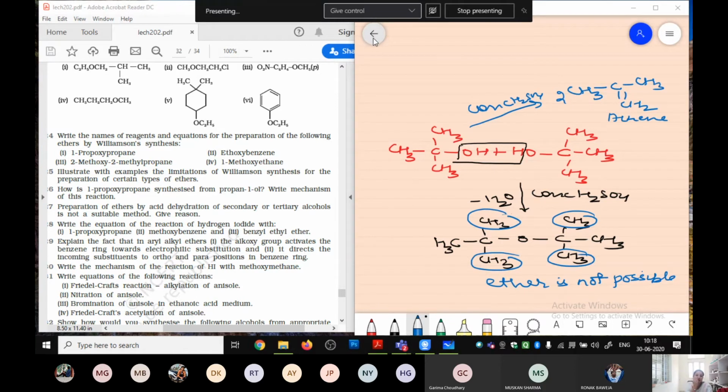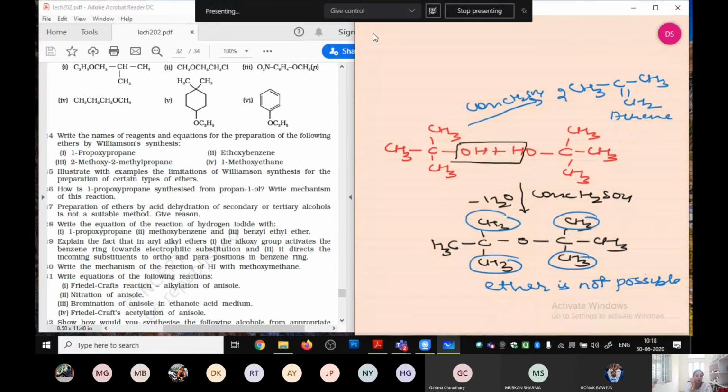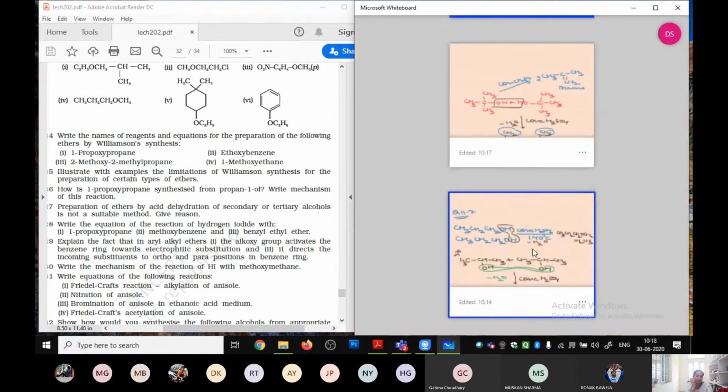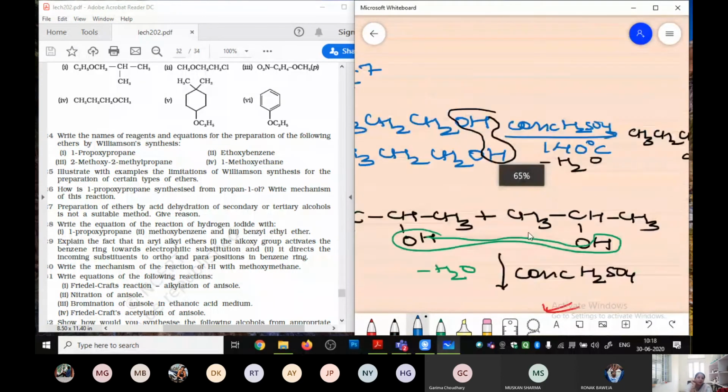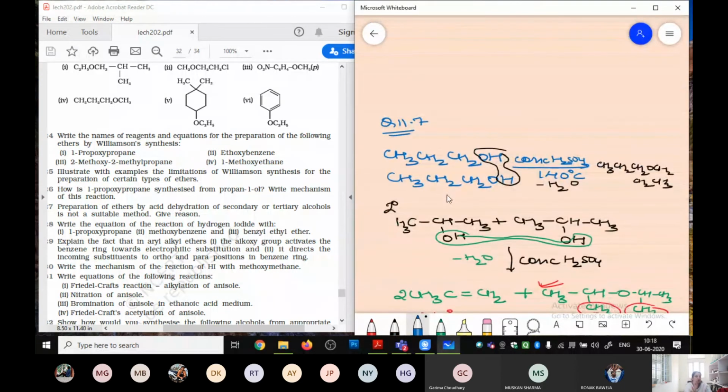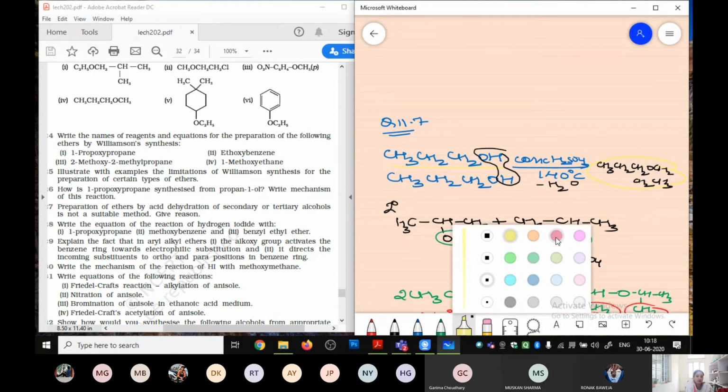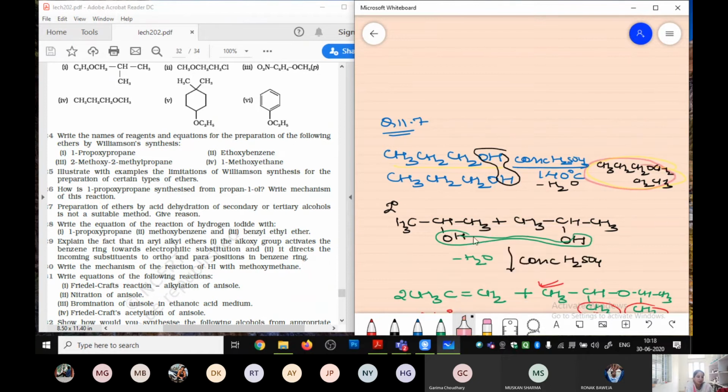Now look at the reason over here. I am just repeating it. When I took the primary alcohol, in the case of the primary alcohol, what happened is that your ether got formed. हमें यहाँ पे ether मिल गया था.